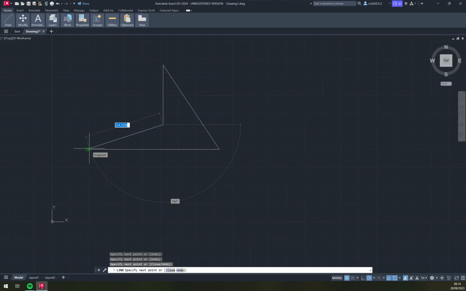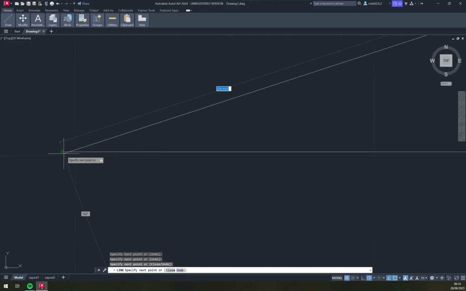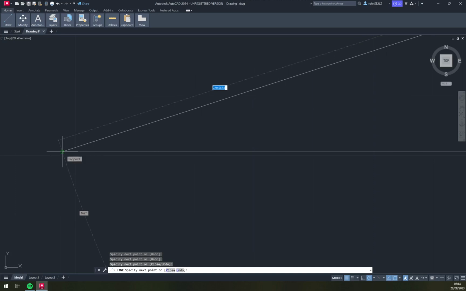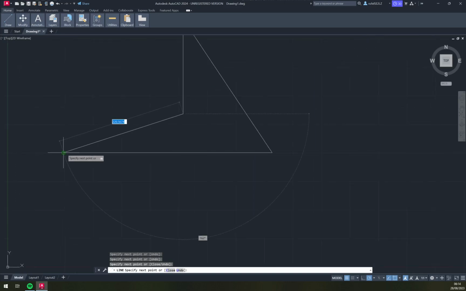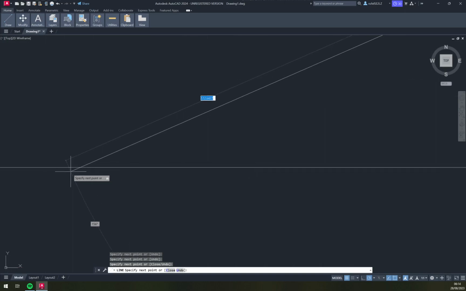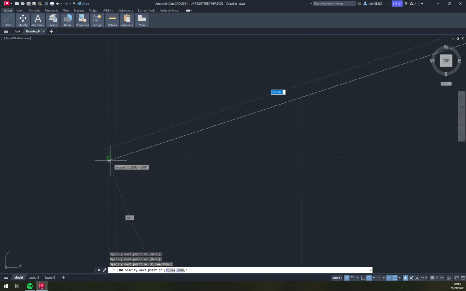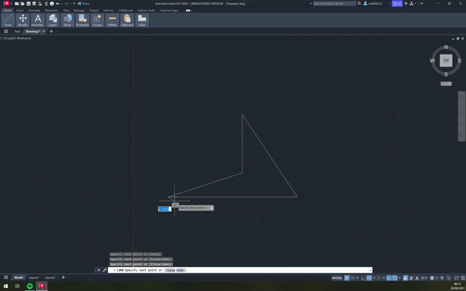Right now, as you can see, AutoCAD is moving me automatically to another endpoint. So I want to click the endpoint. I strongly don't recommend just clicking here, but I'll show you that in another video. It's always good to go from endpoint to endpoint. You will see the small green box, and that's where we want to aim. Once we are finished with our drawing, we hit enter and we are done.